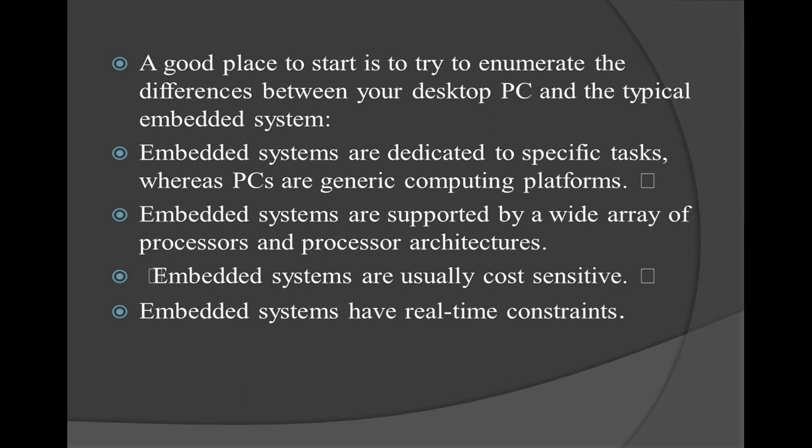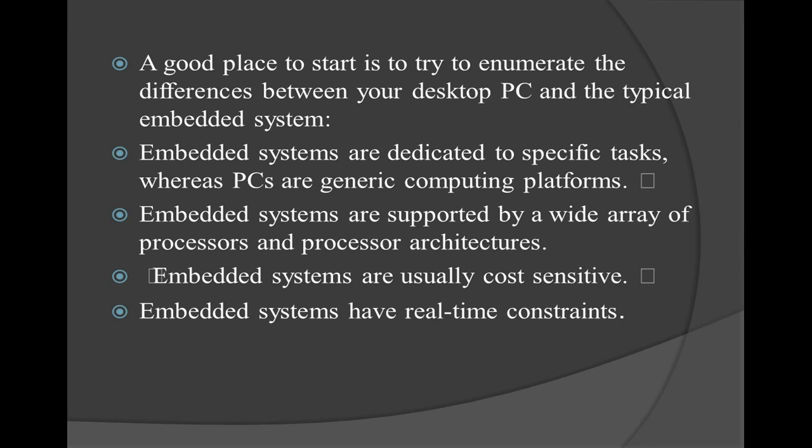The next is that embedded systems are supported by a wide array of processors and processor architectures. Embedded systems are usually cost sensitive and have real-time constraints. All these features, like the wide arrays of processors or architectures, the cost sensitivity and the real-time constraints, are mainly used particularly for embedded systems, but not for desktop PCs.